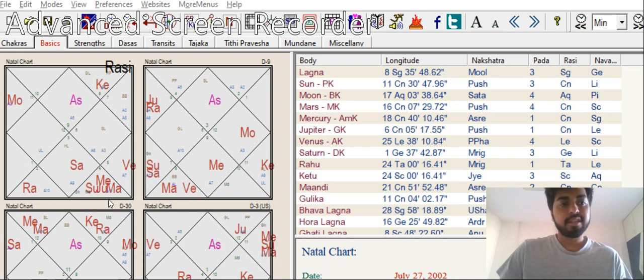And how to see whether the native is in the Daivy class or Asuri class? For that, as I said in this example, that is 4, 9, 11. All this needs to be rectified firstly in the Rashi chart only. We don't have to go for the divisional charts. Only if we want to rectify it further do we take the divisional chart into consideration. Otherwise, there is no need. The Rashi chart should be your primary concern.